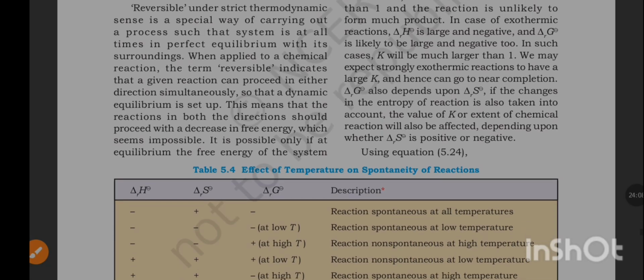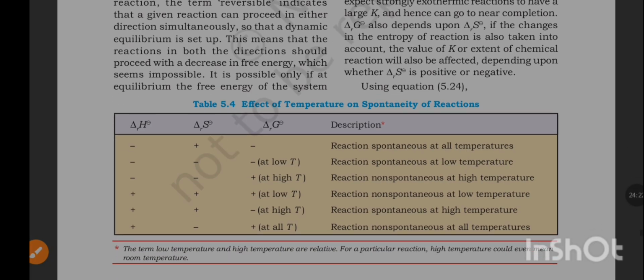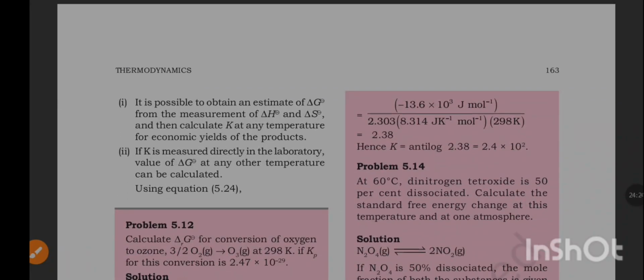Delta rG also depends upon delta rS. If the change in the entropy of reaction is also taken into account, the value of K or extent of chemical reaction will also be affected depending upon whether delta rS is positive or negative. Using equation 5.24, it is possible to obtain an estimate of delta G from measurement of delta H and delta S, and then calculate K at any temperature for economic yields of the products. If K is measured directly in the laboratory, the value of delta G at any other temperature can be calculated using equation 5.24.